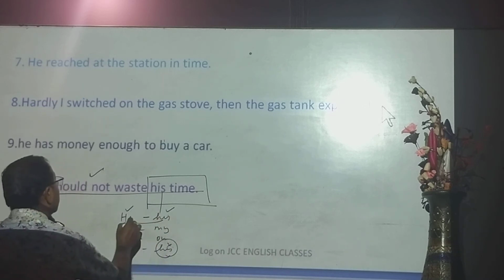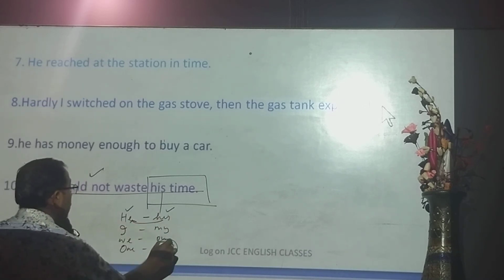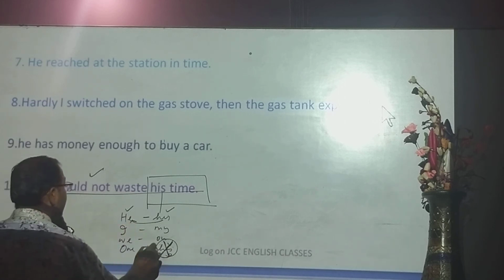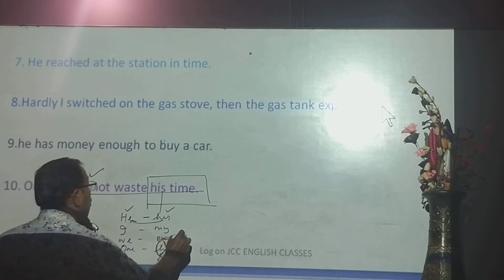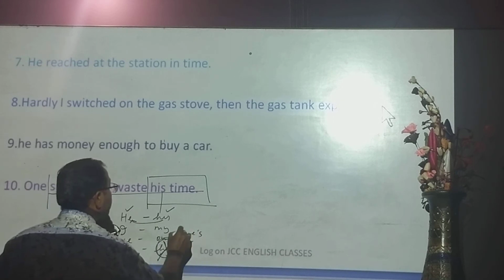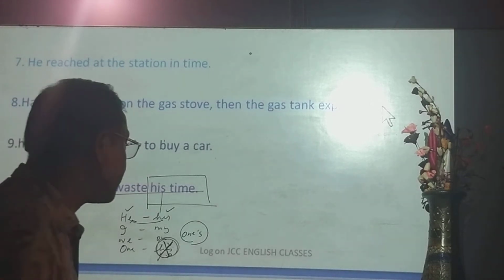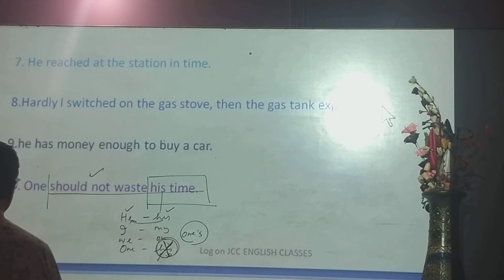Because his is related to he. You cannot use his. Its genitive case would be one's. The answer would be: one should not waste one's time. Did you get the sense? One should not waste one's time.